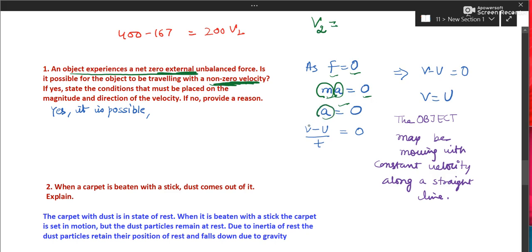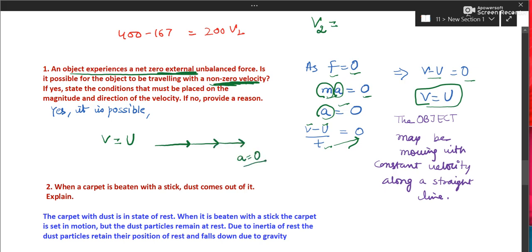What is the formula of acceleration? (v minus u) by t. So t will go that side. So v minus u is equal to 0. So v is equal to u. It means the object can be moving with a single velocity. If somebody is moving with single velocity in a particular direction, acceleration is 0.